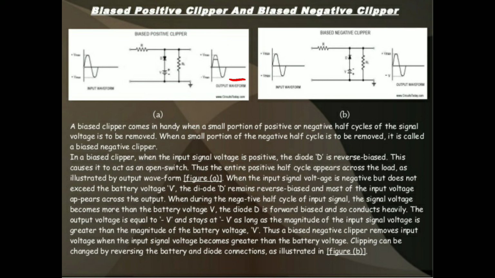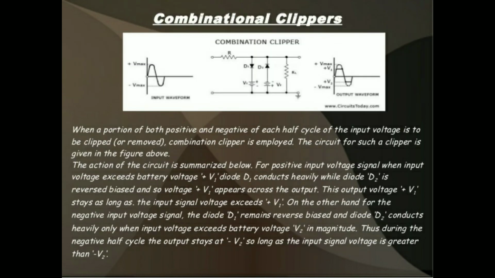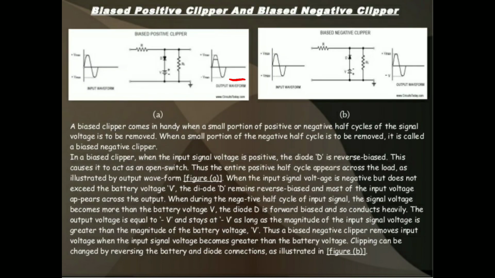Once again I am explaining the positive bias clipper. First of all, you have to consider one circuit diagram, and we have to consider one reference voltage, that is VR. We take one resistor, a diode and the reference voltage. This is the circuit diagram. Now we consider one input signal, and the output will look like this.